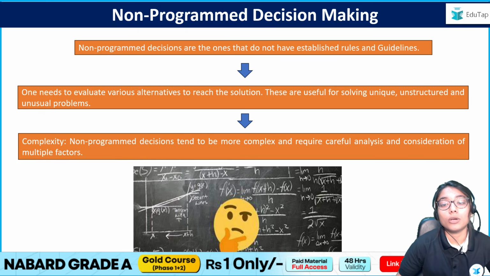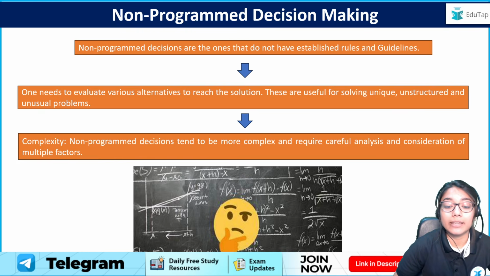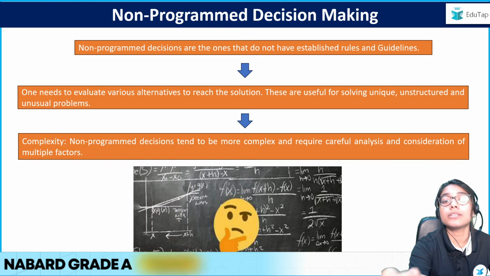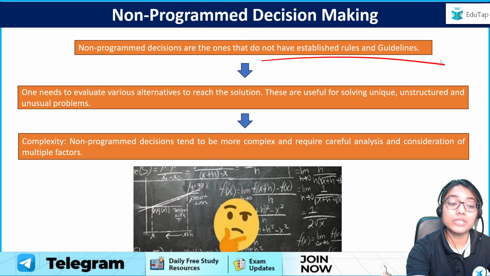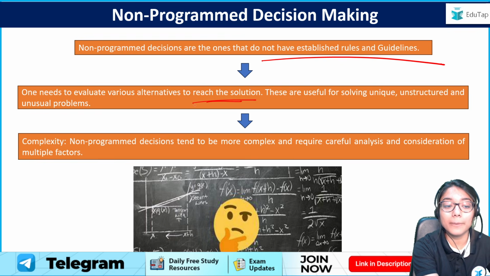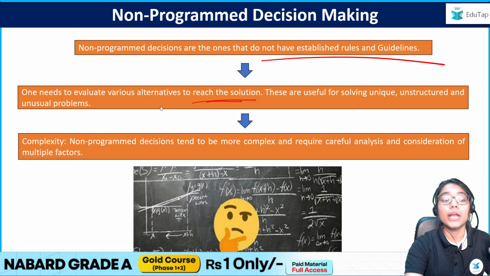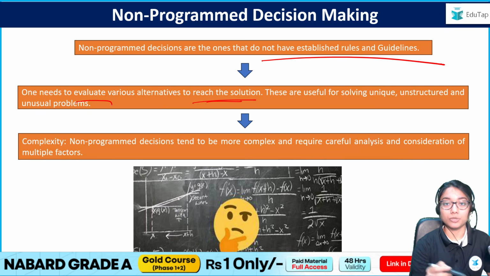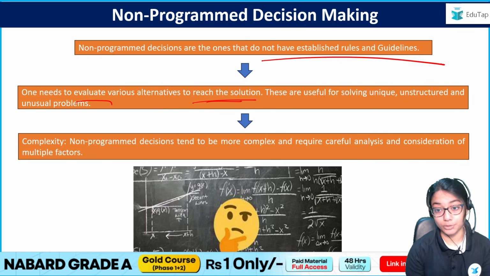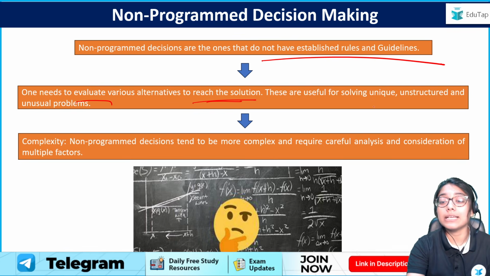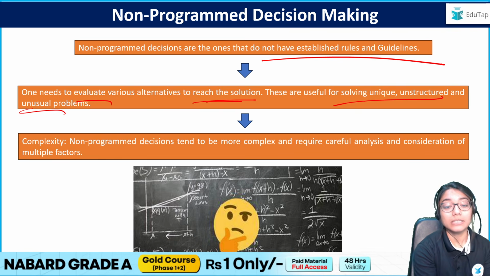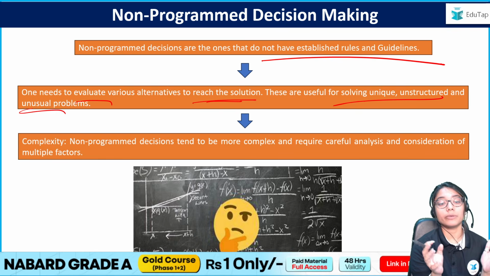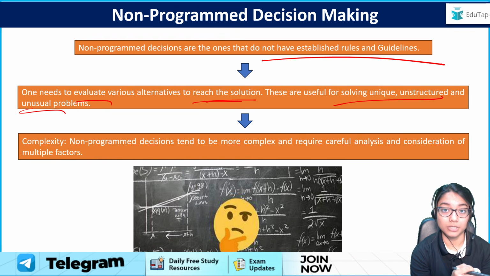So when we talk about non-programmed decision making, let us understand what exactly happens. There is no established rule or guideline for this, because it's a new, one-time thing. And to reach the solution, to select the best alternative amongst all, you will have to understand and evaluate all the options. And these are for unique, unstructured, and unusual problems. That is, only unique, unstructured, unusual problems would require non-programmed decisions.